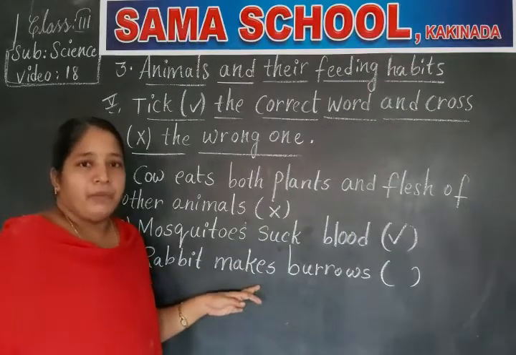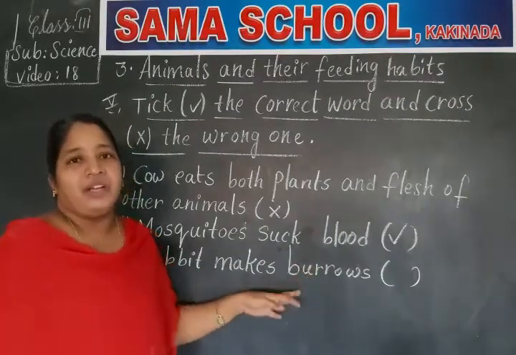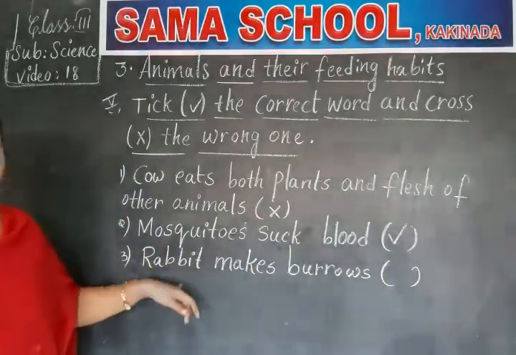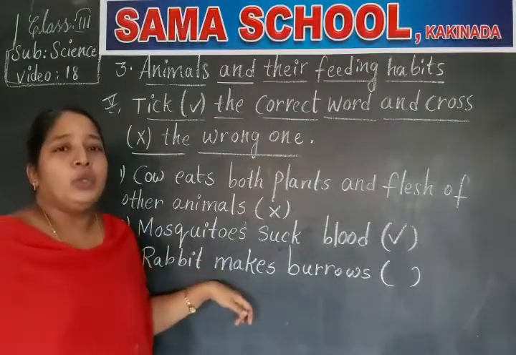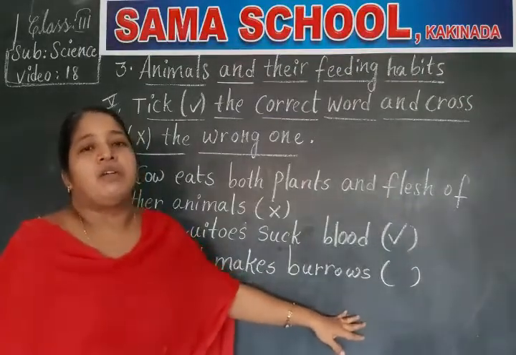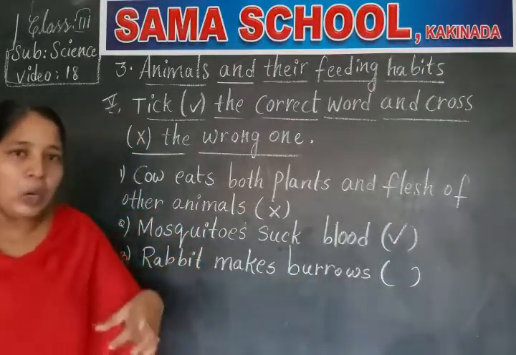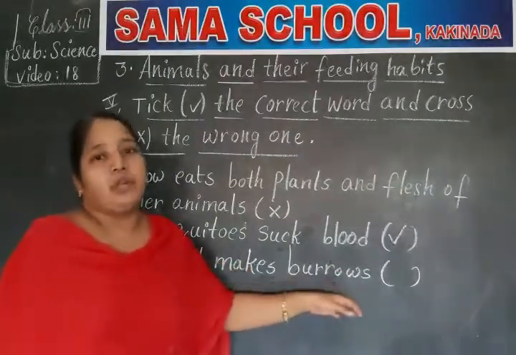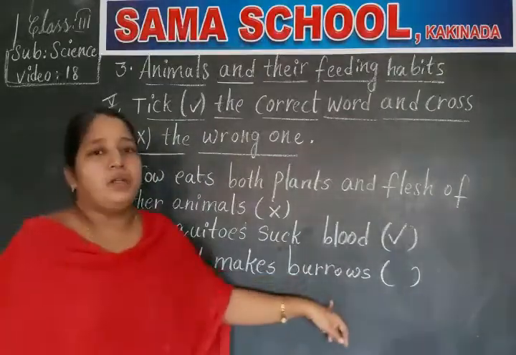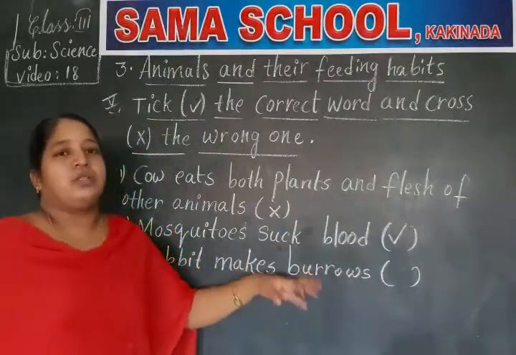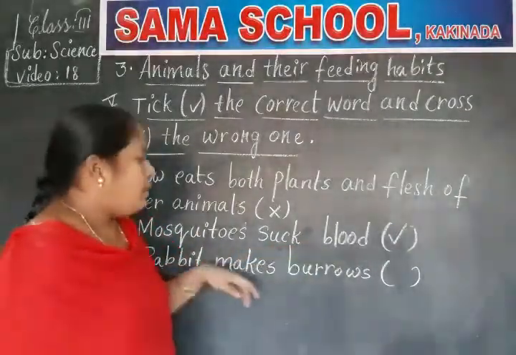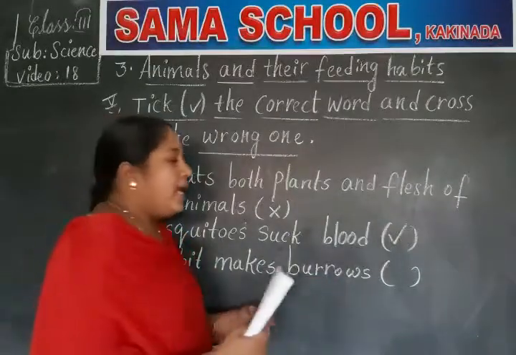Pet animals we keep in our home for our entertainment, for our happiness, and they are very friendly to us. Whereas domestic animals live with us and do some work for us. So rabbit is a pet animal and it makes burrows. Burrows means nothing but holes. Rabbits make holes under the soil and live in those burrows. So the given sentence is correct.